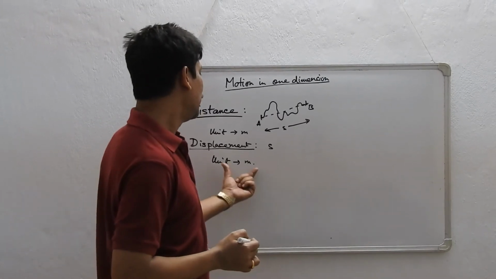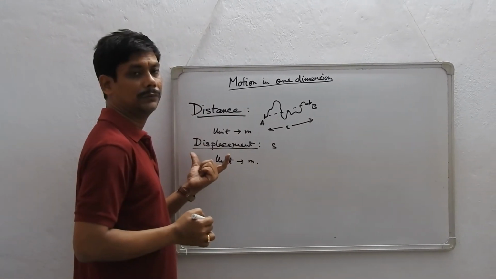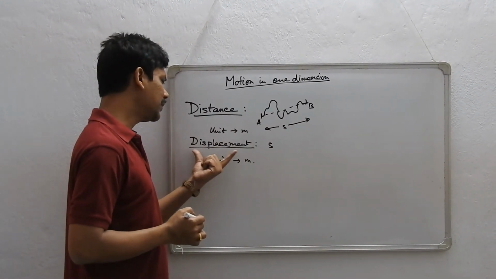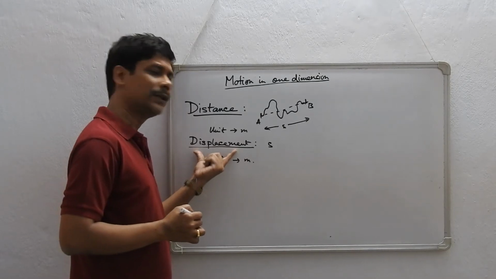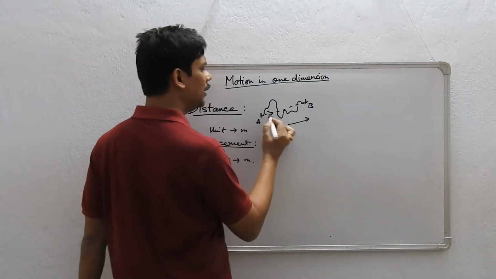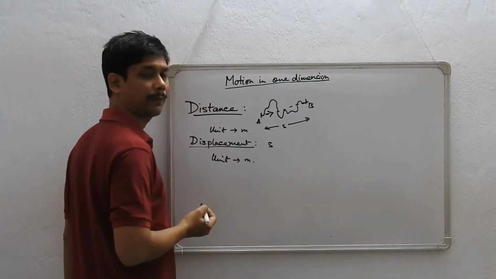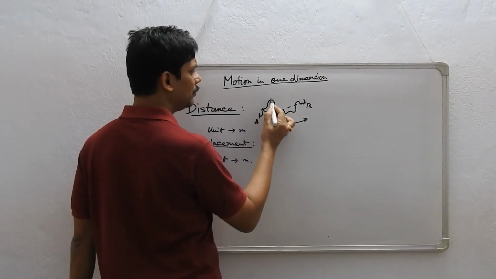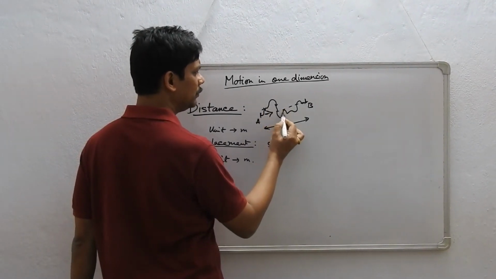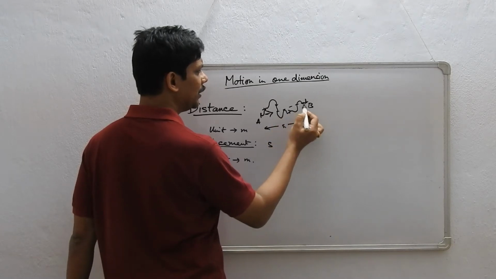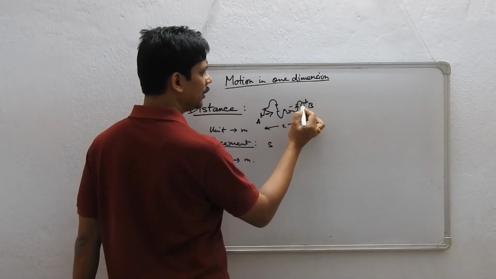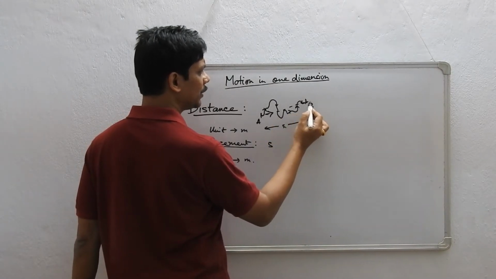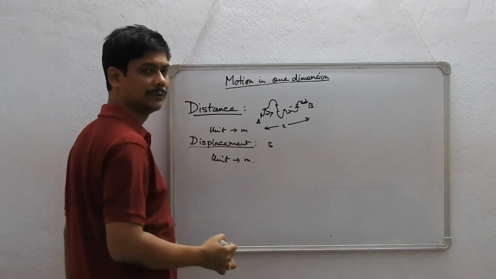Now, of these two, displacement has a particular direction. I have to go from A to B and nothing else. In the case of distance, I may go towards north, then come down to south, then move towards east, then again go towards north, then come back a little bit south, and then a little bit east.